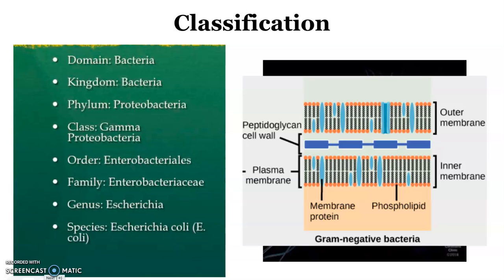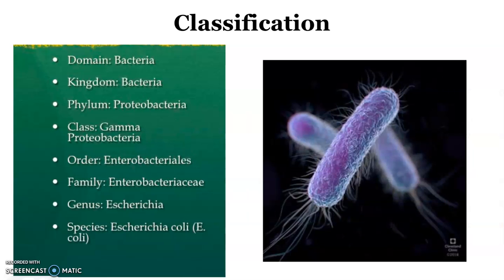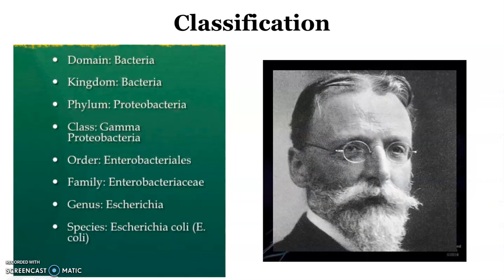This bacterium is also part of the gamma proteobacteria class as it is facultatively anaerobic, meaning that it can survive with and without oxygen. Furthermore, it belongs to the Enterobacteriales order because it is gram-negative, facultatively anaerobic, and also rod-shaped. These three characteristics, along with motility via flagella and other characteristics, put this bacterium into the Enterobacteriaceae family. Its genus, Escherichia, is named after Theodor Escherich, who, as we know, was the person who discovered this genus.